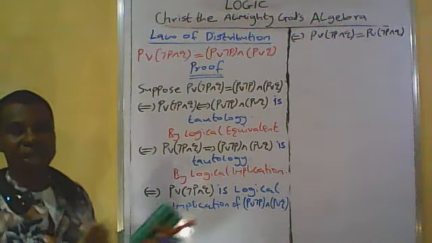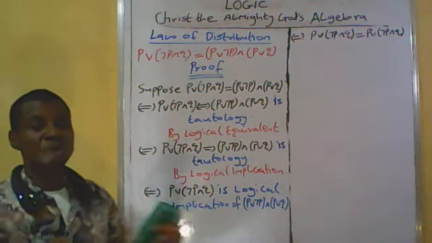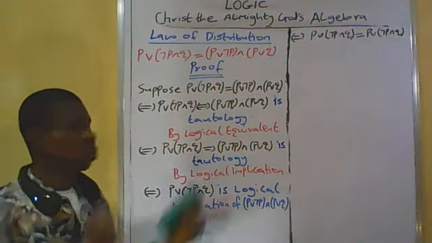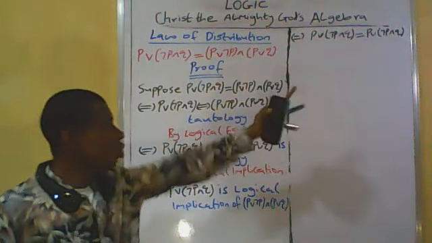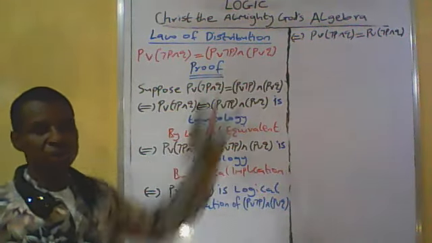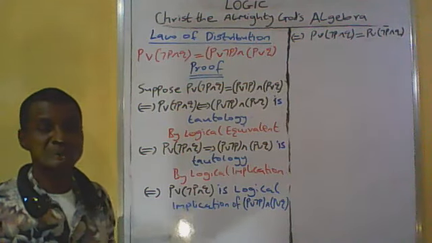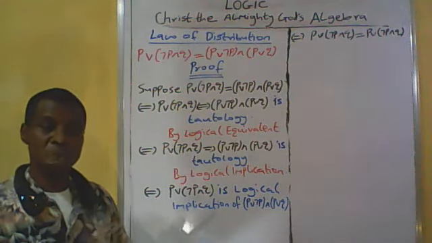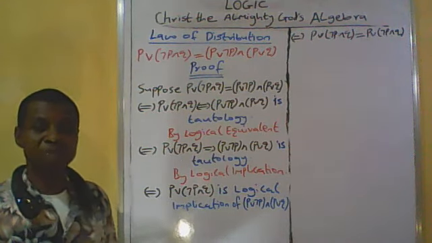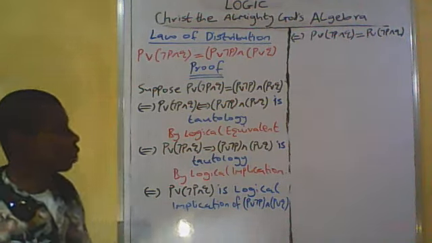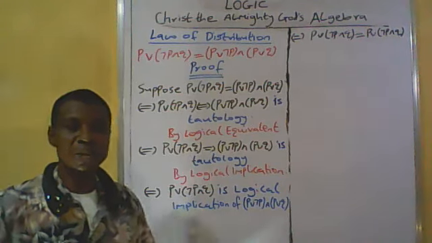That means whenever the left hand side of the logical implication is true, the right hand side is also true. In the same vein, whenever the right hand side is false, the left is also false. So they are equal, because they have the same value, being justified by identity, that means the sameness.